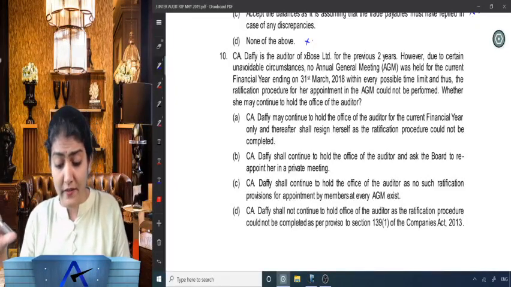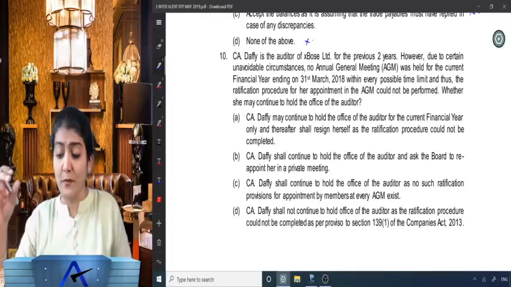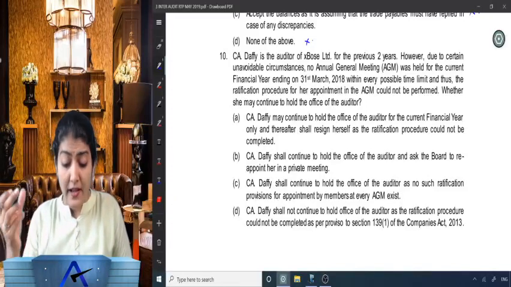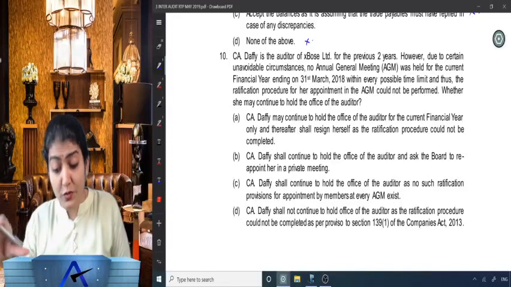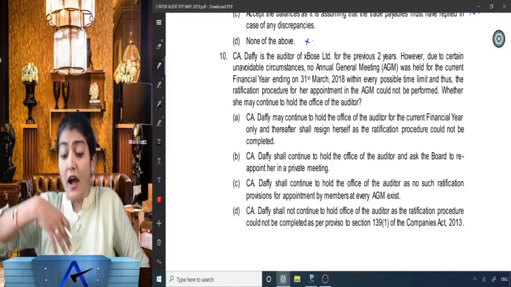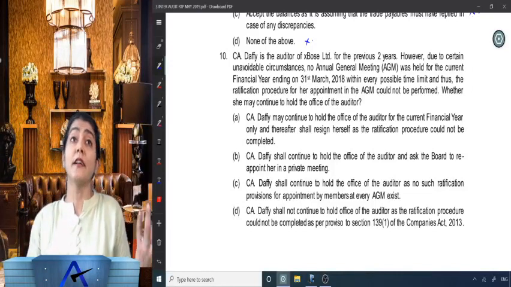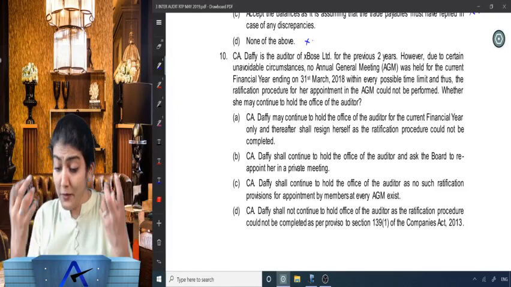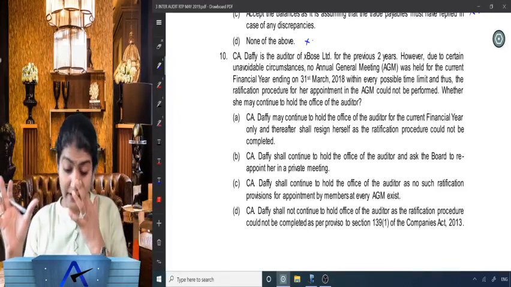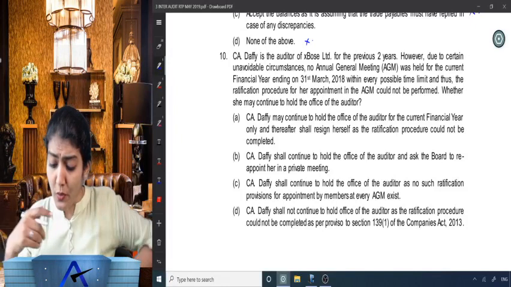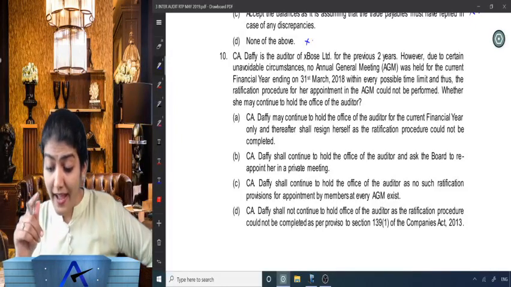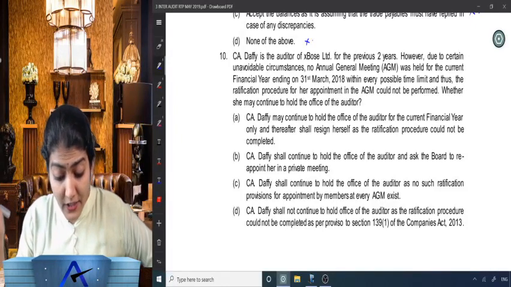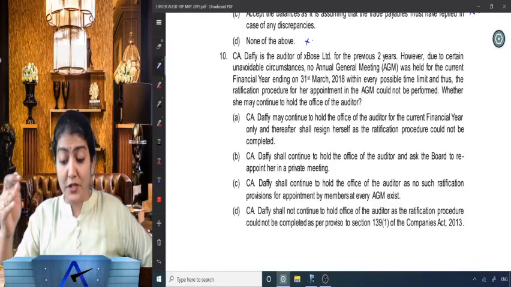CA Daffy may continue to hold the office of the auditor for current financial year only and thereafter shall resign herself as the ratification procedure could not be completed. Then CA Daffy should continue to hold the office of the auditor and ask the board to reappoint her in a private meeting. Oh my God. Not even board meeting, in a private meeting.